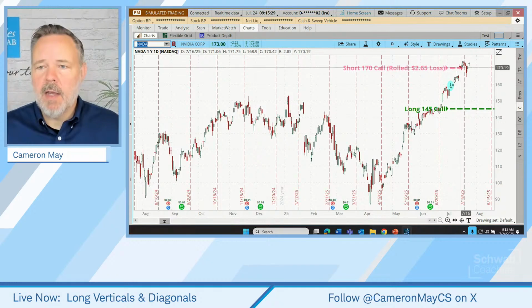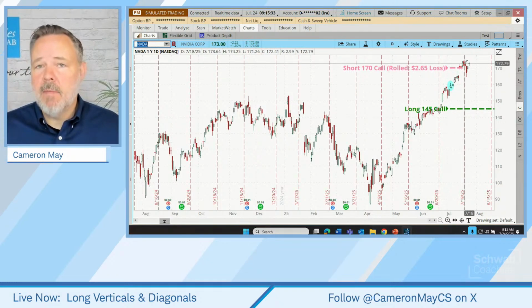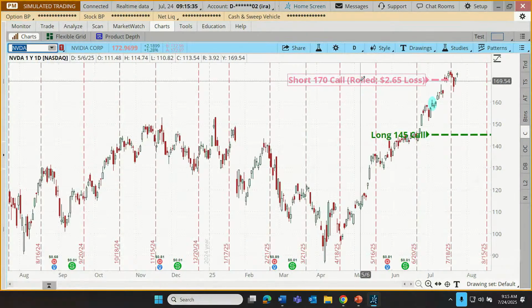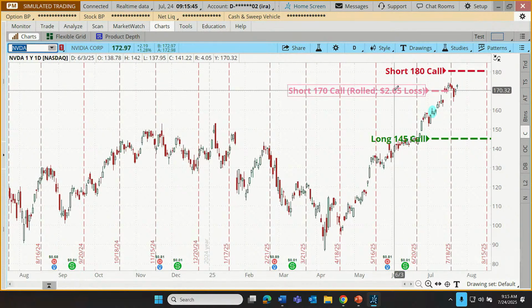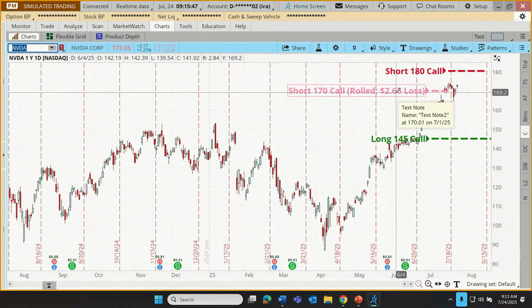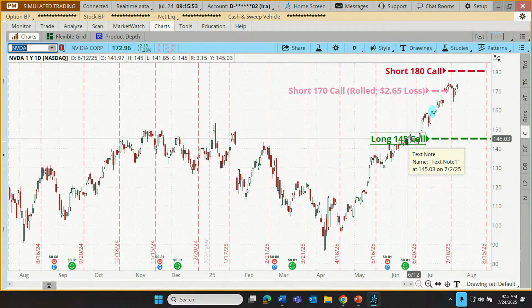And the stock really rocketed upward. Great for our long call, but for our short call, we were in the money. We actually rolled that position, bought back that short call, sold another one up here at 180, but we did take a loss of 265 there. So that's not terrific. However, the long call is really having a nice little run here.